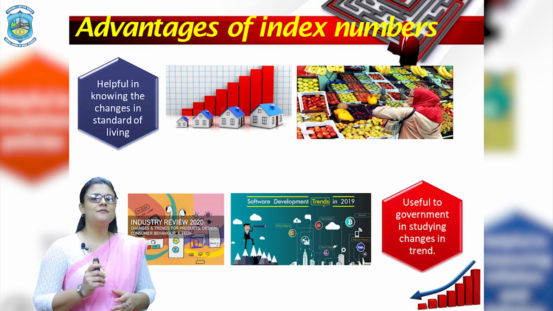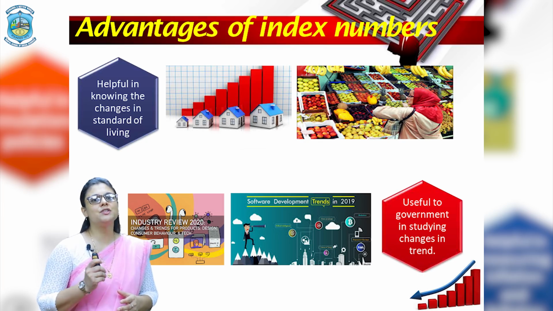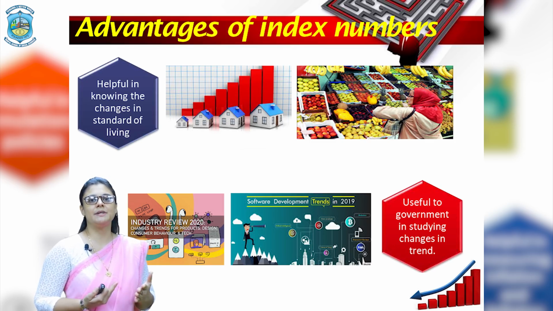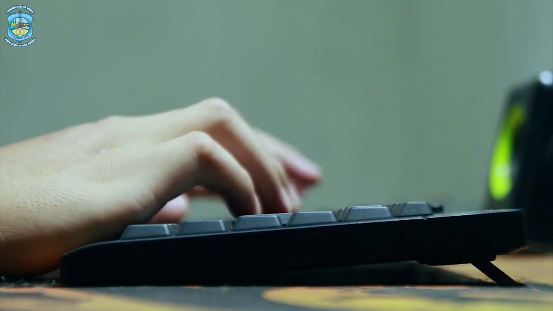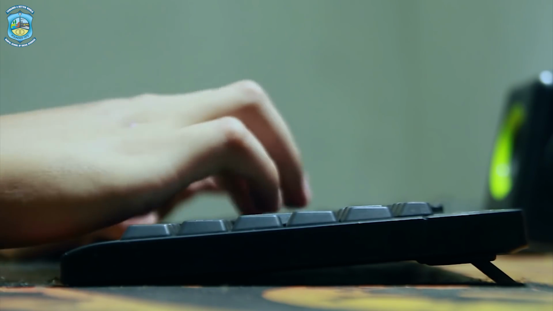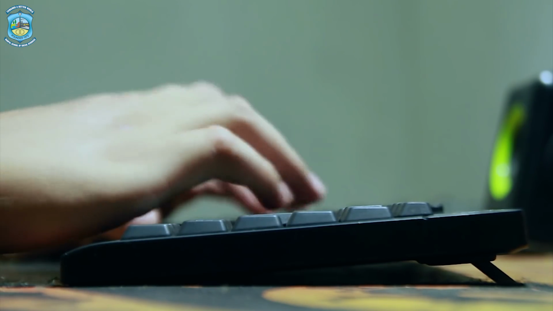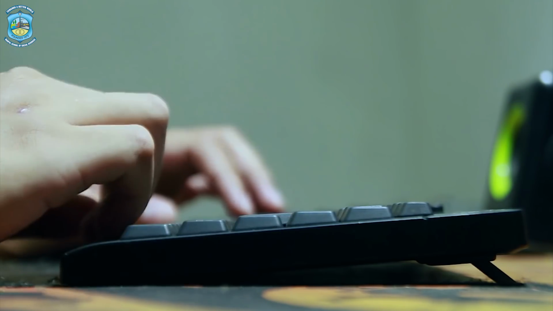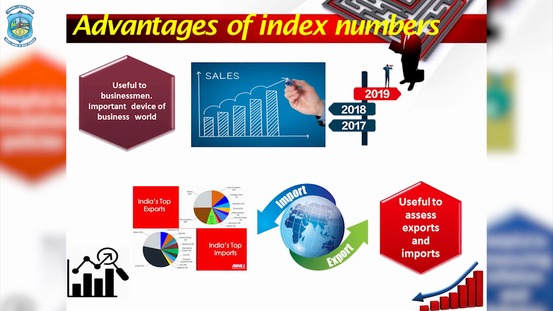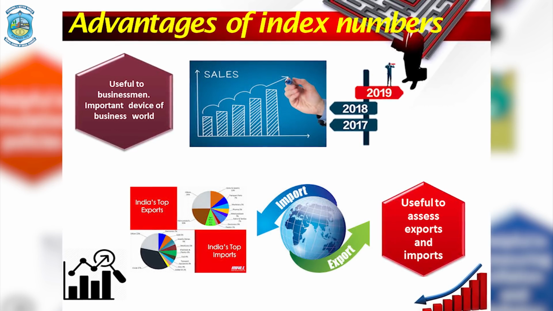Next use. It is very important for government to study the trends. Index numbers indicate what has been the trend of a particular company, let's say whether it is GDP, what has been the price, what has been the trends in the industry, let's say whether it is a software industry or an advertising industry or any other particular kind of corporate world. So these trends are actually studied with the help of interpretations which can be done with the help of index numbers. Index numbers prove to be a very helpful device for businessmen around the world.